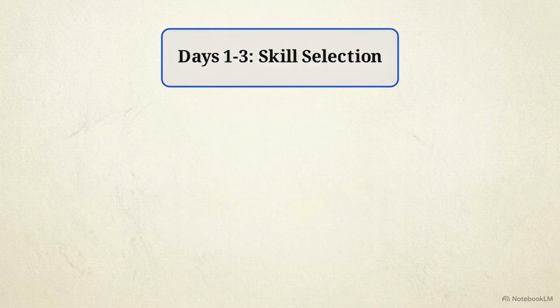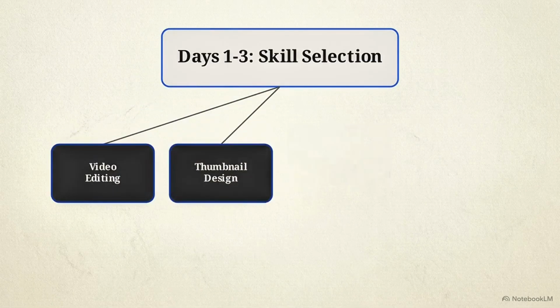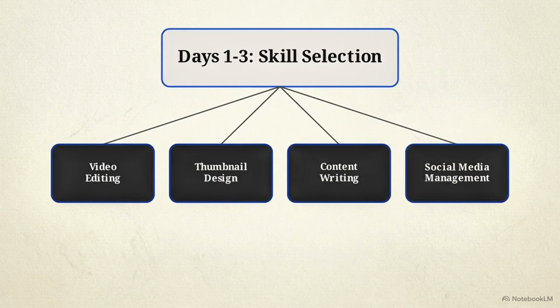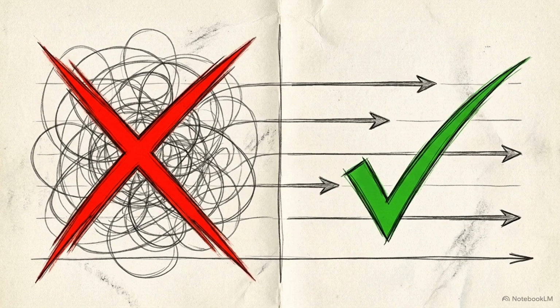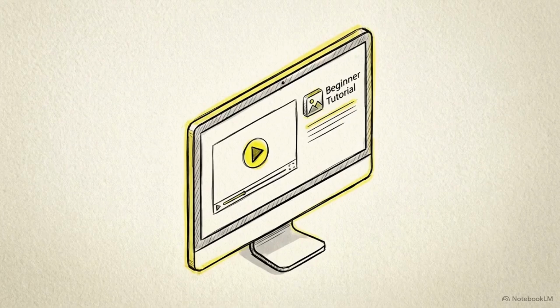Choose between video editing, thumbnail design, content writing, or social media management. Progress requires selecting one path, ignoring all others, and avoiding unnecessary courses. Mastery is not the goal. Your proficiency only needs to be sufficient to complete basic tasks. Use free tutorials and standard software to reach that baseline.